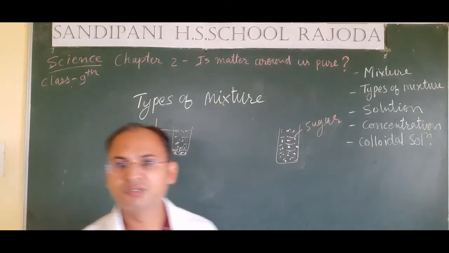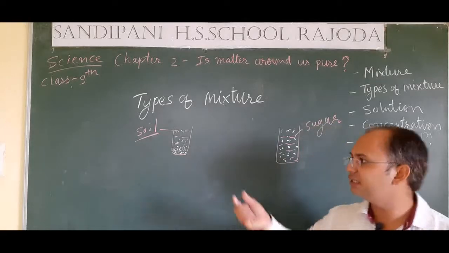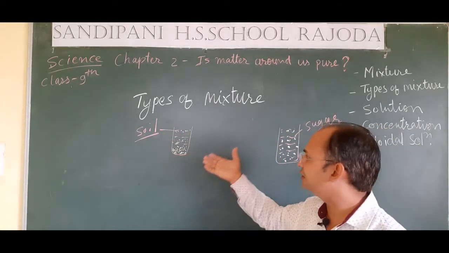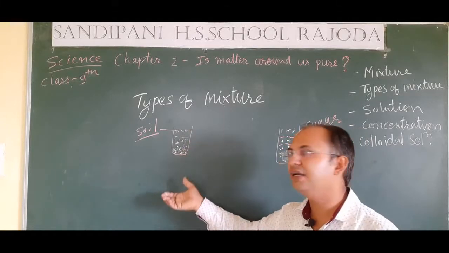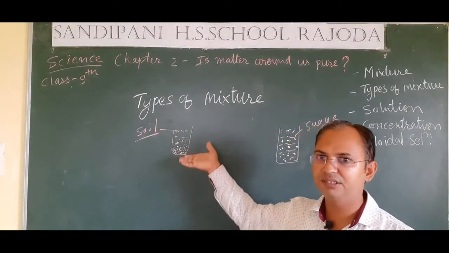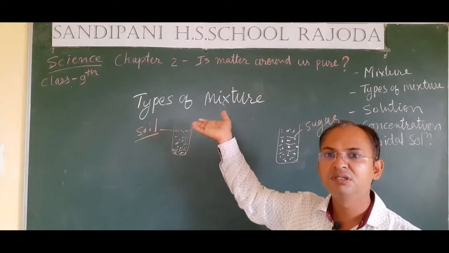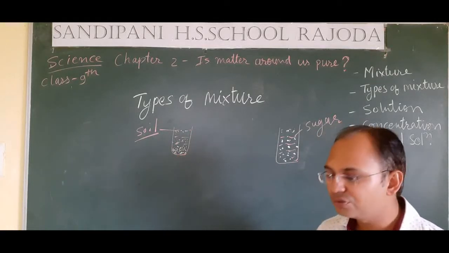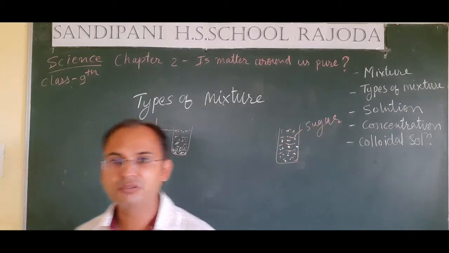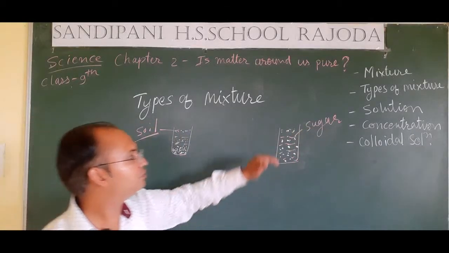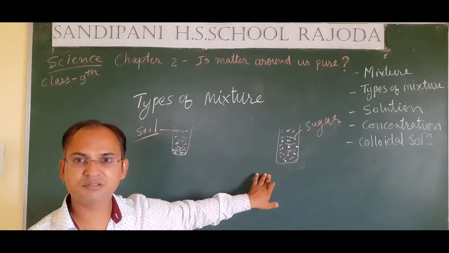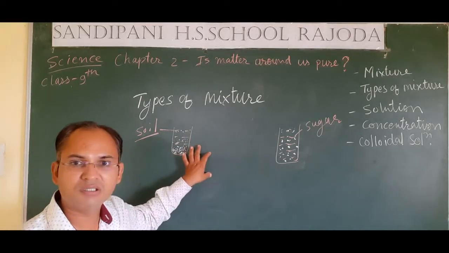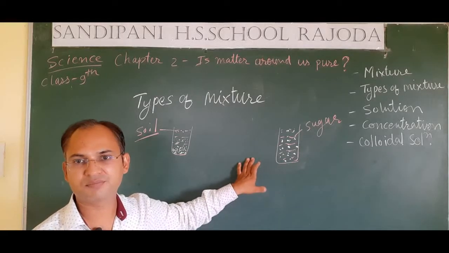So if we take the water at different levels, we find that the presence of the soil particles is more at the bottom, less in the middle, and much less in the surface area. So students, here we can conclude that the distribution of the solute particles in the two solutions is very different.